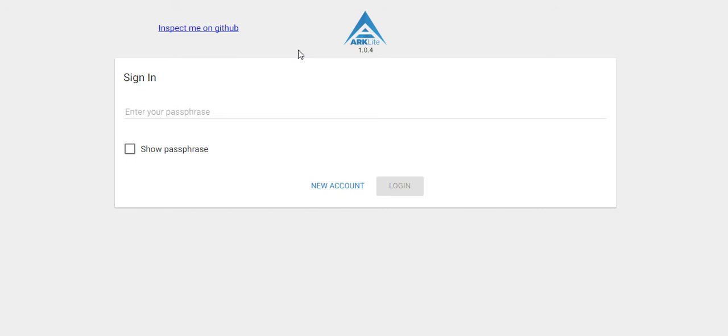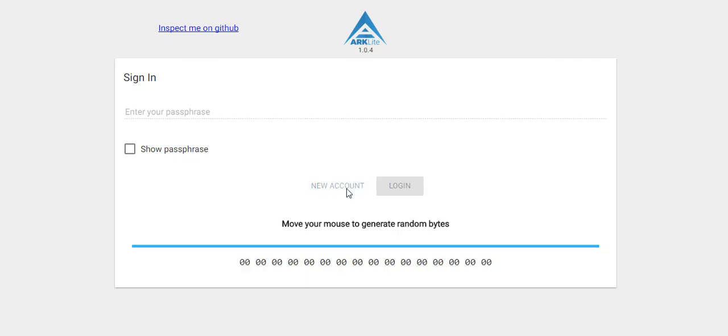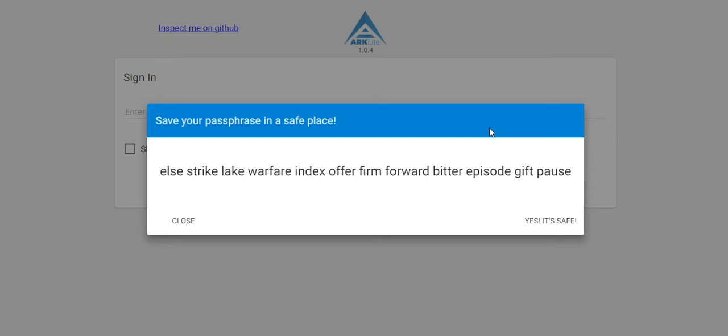One thing to keep in mind is always download from the official site. As you can see here, I have the Ark Lite web wallet set up on the website, and simply by clicking new account, there's a little piece of code here that's going to be based off these bytes that you generate with your mouse, and then it's going to give you a passphrase. I always write this down rather than storing it digitally, but for today's purposes, I'm just going to copy and paste.